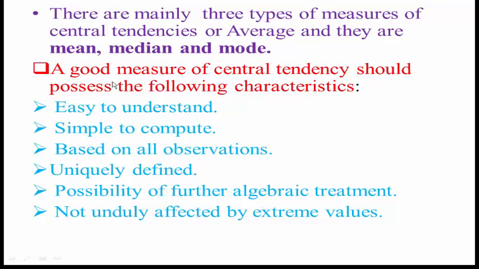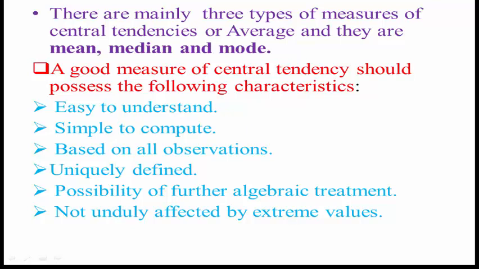A good measure of central tendency should possess the following characteristics. Which measure of central tendency is good? That measure of central tendency which possesses all these properties or characteristics is considered a good measure of central tendency.